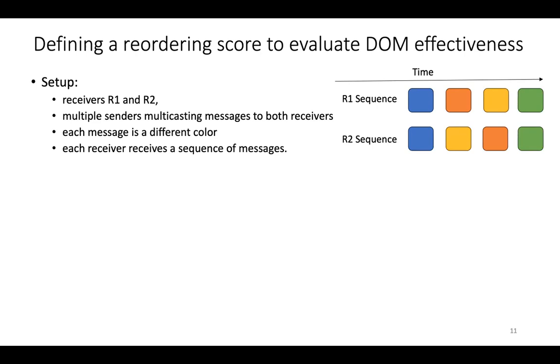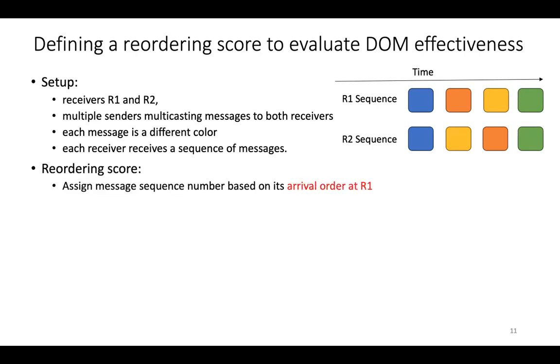And let's say we have 4 messages with 4 colors received at both R1 and R2. Now with this setup, we're ready to define a reordering score. We first assign each color of message a sequence number based on the order in which it arrived at R1. And that gives us a sequence 1, 2, 3, 4 by definition. We use these sequence numbers from R1 to determine the R2 arrival sequence, which looks like 1, 3, 2, 4.